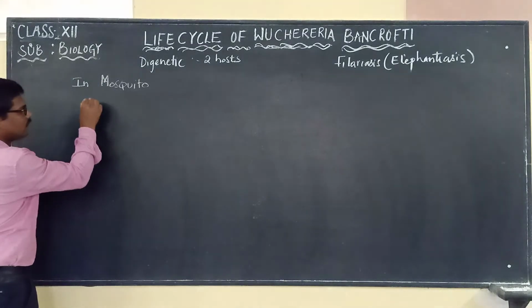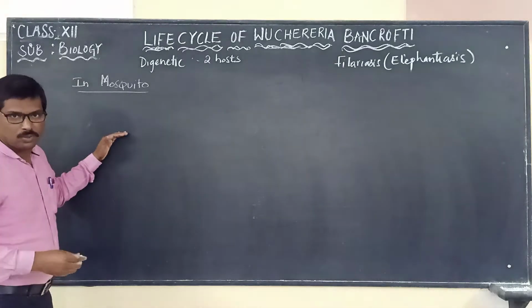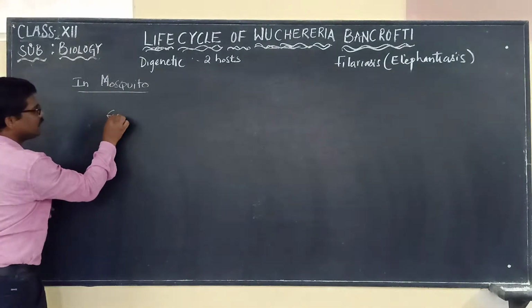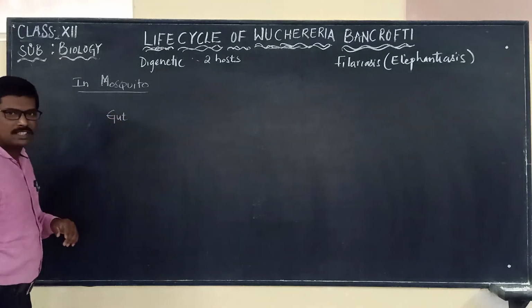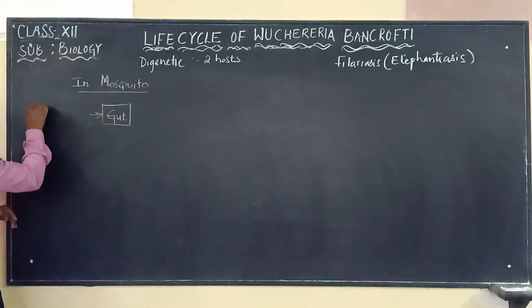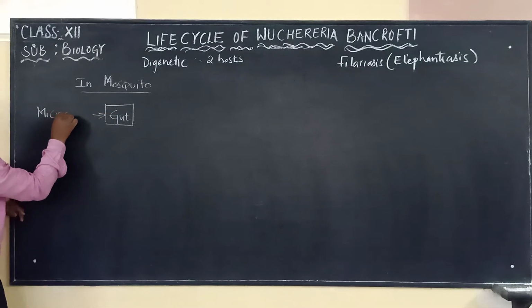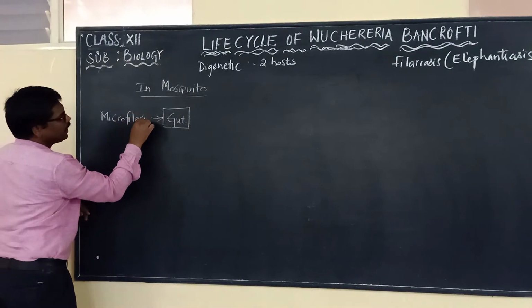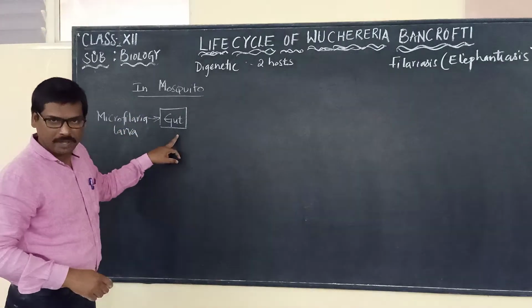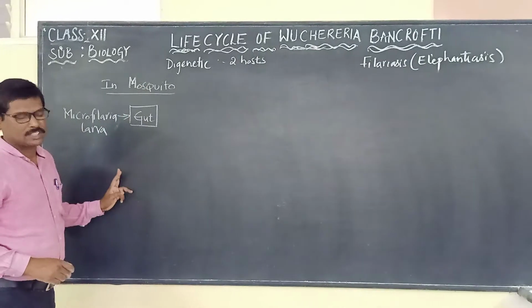As soon as it reaches the female Culex mosquito, the microfilarial larva is present in the gut of the mosquito.